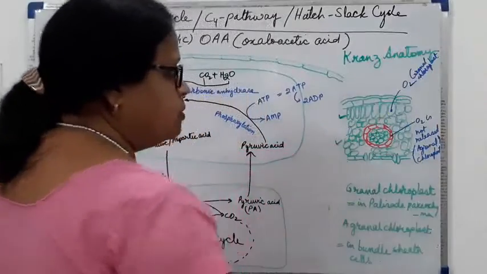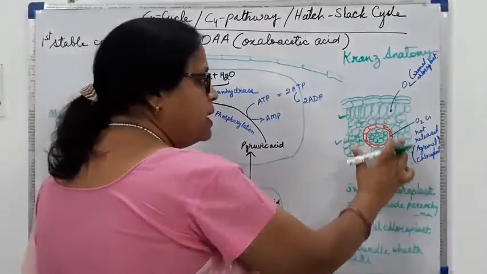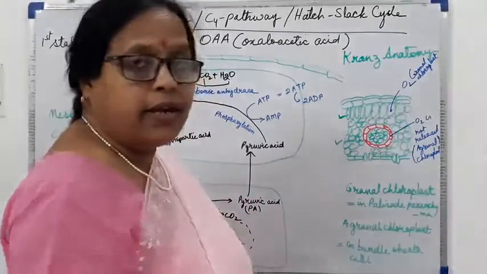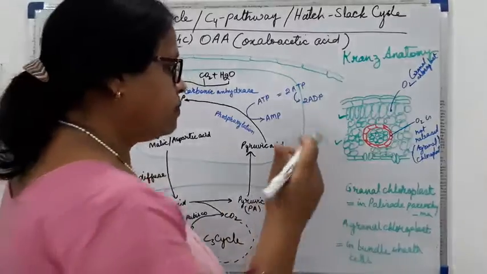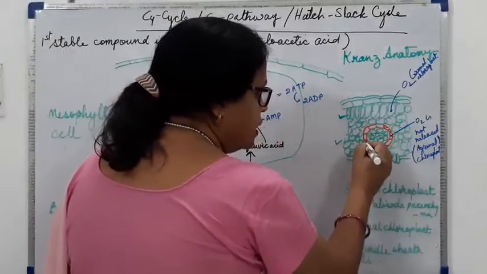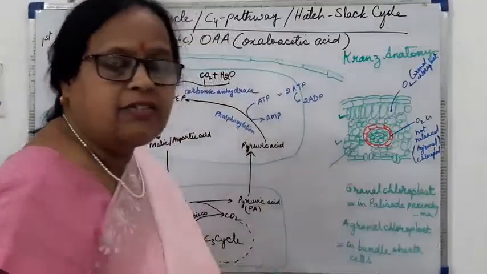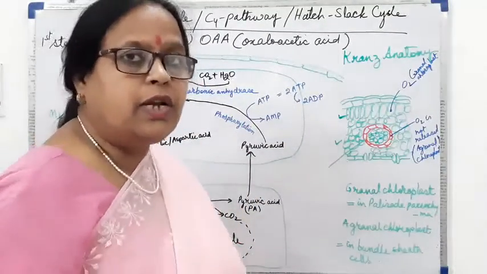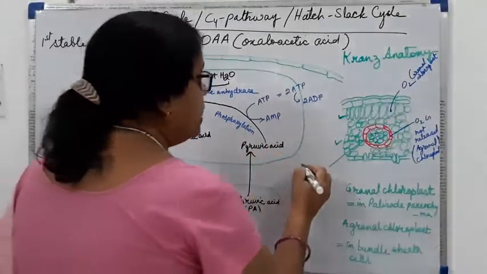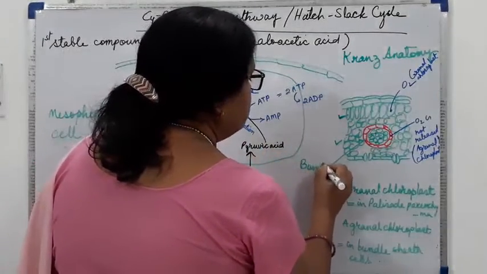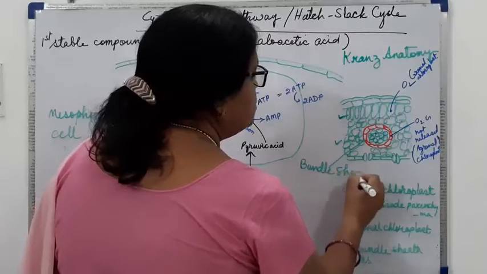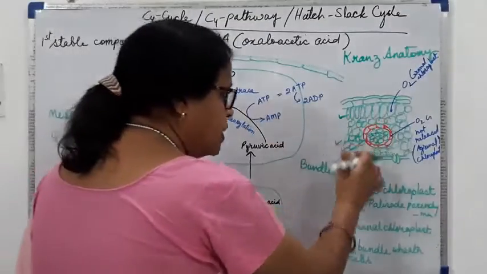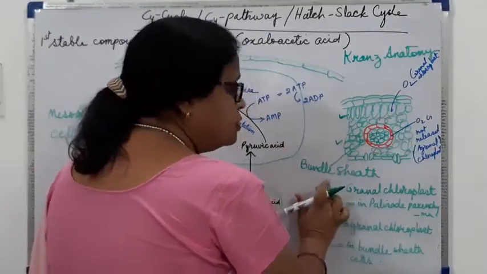Now, Kranz anatomy means the vascular bundles are surrounded by specialized cells which are called the bundle sheath. So these specialized cells make a ring-like structure, that is a wreath type of structure or any circular structure, and we call them bundle sheath. Sheath means protective covering or any covering. So this is covering the vascular bundles.